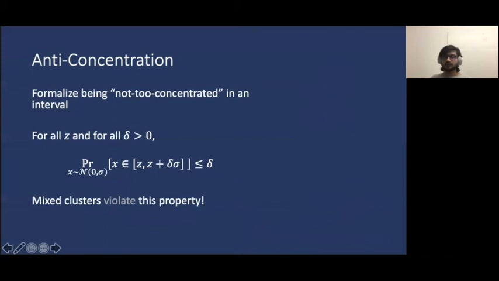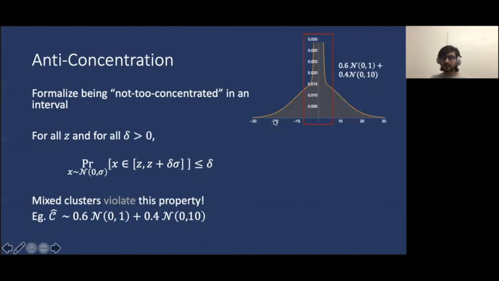We now show that mixed clusters, like the ones we constructed previously, actually violate this property of anti-concentration, and therefore enforcing it is a valid test. For instance, consider a mixed cluster where 60% of the points are taken from the first Gaussian and 40% of the points are taken from the second Gaussian. Then recall the PDF looks like the following.